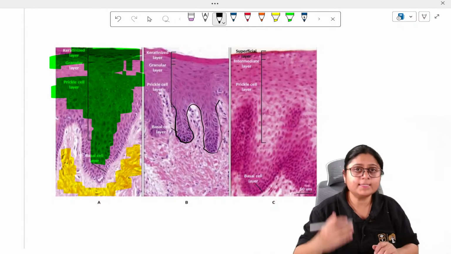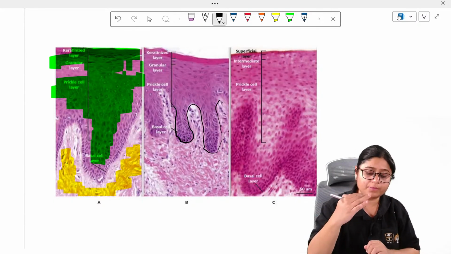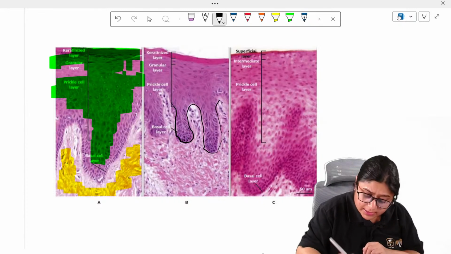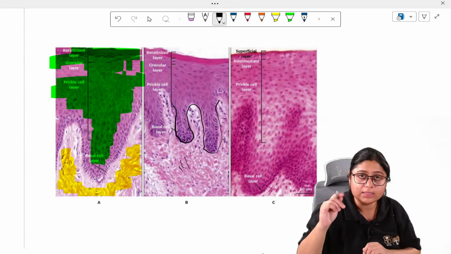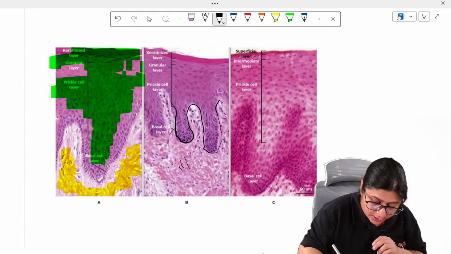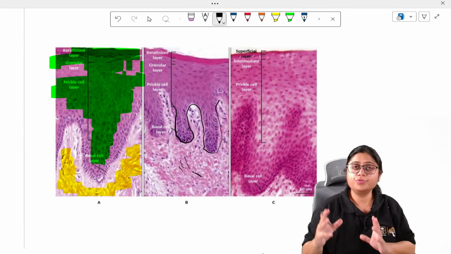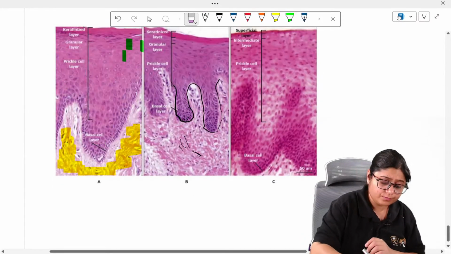As we go upwards comes the stratum spinosum, spinous cells, then stratum granulosum, and then finally the stratum corneum. Here you can see that a lot of fibrous tissue is there, and the dark blue structures which you see in between are the nuclei of the cells. In this connective tissue there is a lot of collagen which constitutes it, and here is the epithelium.